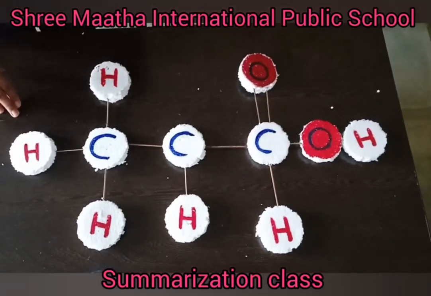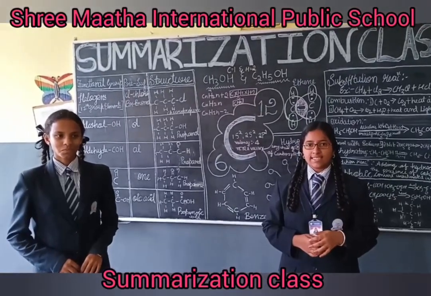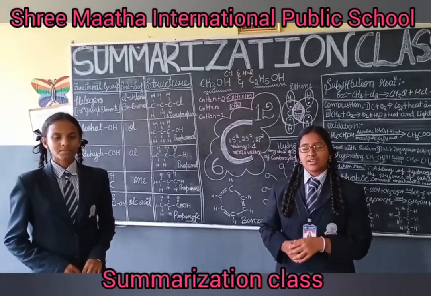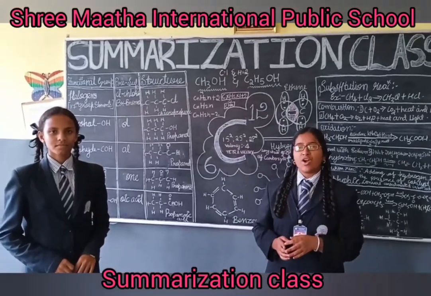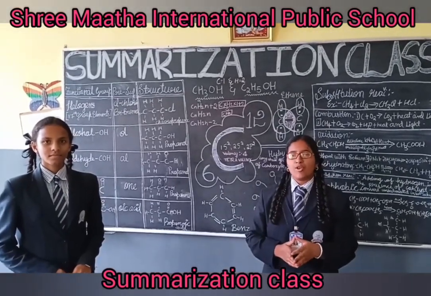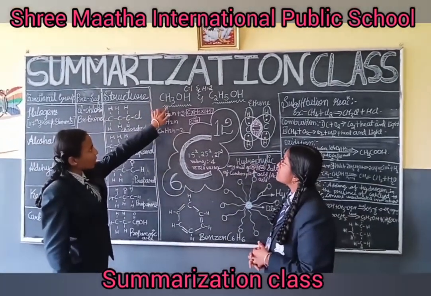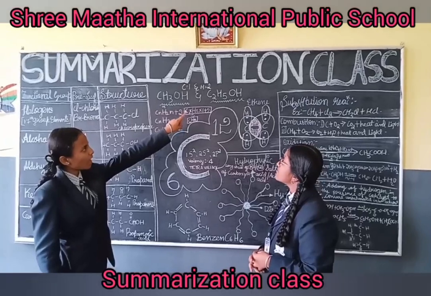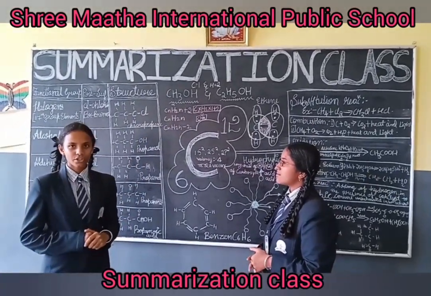Now let us know about the homologous series. The series in which hydrocarbons have the same difference of CH2 between consecutive members is known as a homologous series. Here is an example: CH3OH and C2H5OH. Here there is a difference of 1 carbon and 2 hydrogen.